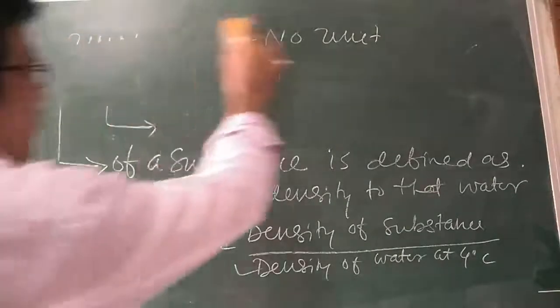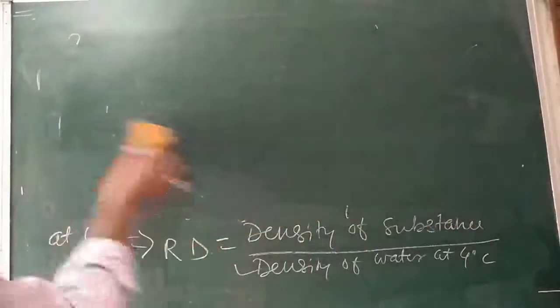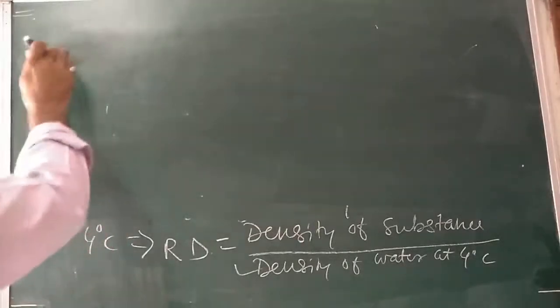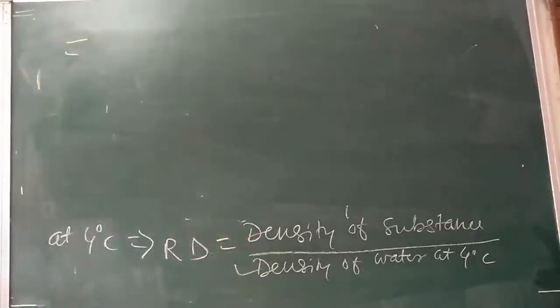Further, dear children, I can write the formula for relative density is density of substance divided by density of water at 4 degrees centigrade. What is the density of substance?